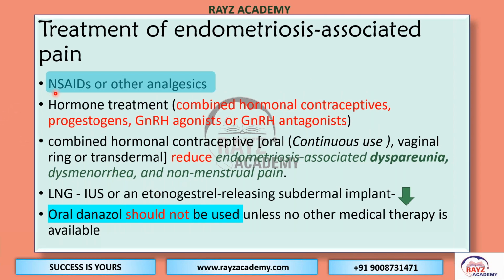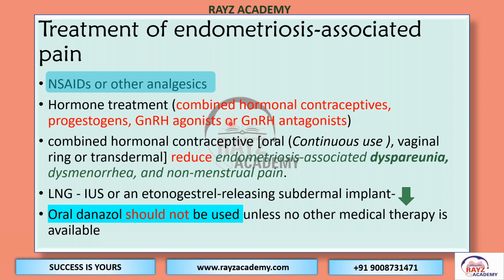Now, there are different categories of problems related to endometriosis. The most cumbersome is the pain, which we are worried about. In that situation, NSAIDs or other analgesia, and pain management clinics are there to manage the pain associated with endometriosis, along with hormonal treatment. It can be combined hormonal contraceptive, progestogens, or a GnRH agonist or antagonist.